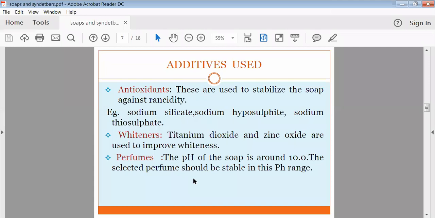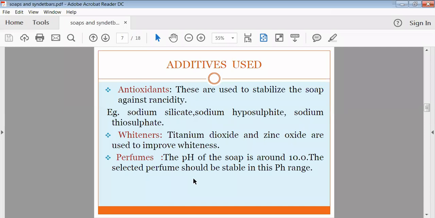Generally, soaps become rancid, so we have to avoid it by using antioxidants like sodium silicate, sodium hyposulfite and sodium thiosulfate. Then titanium dioxide and zinc oxide are utilized to improve the whiteness of the soap.